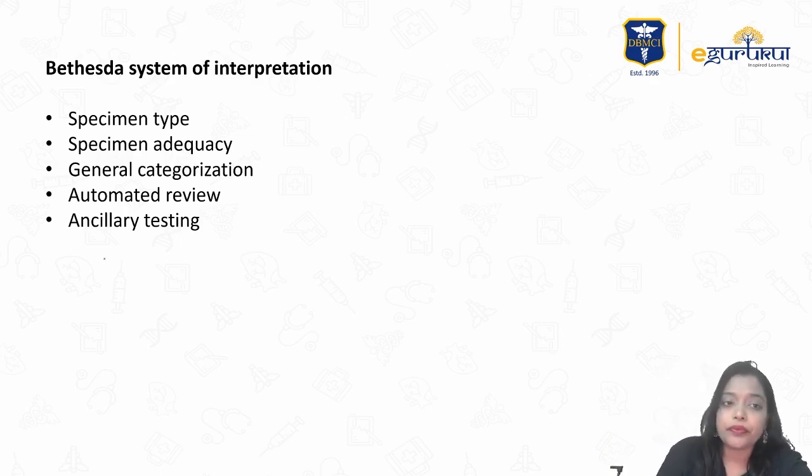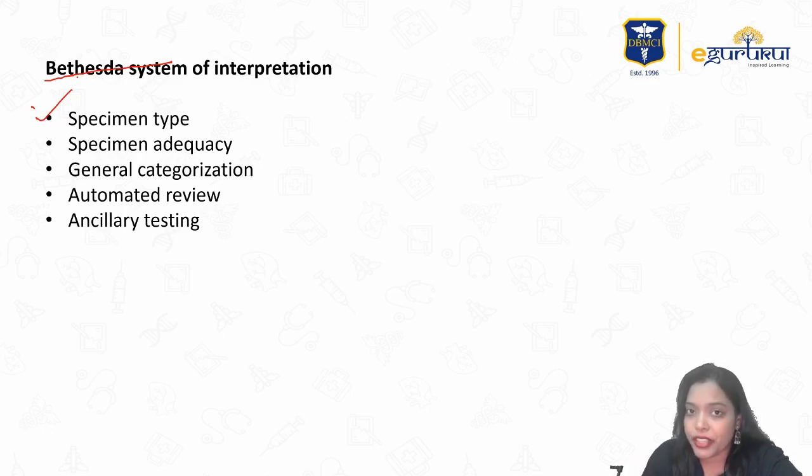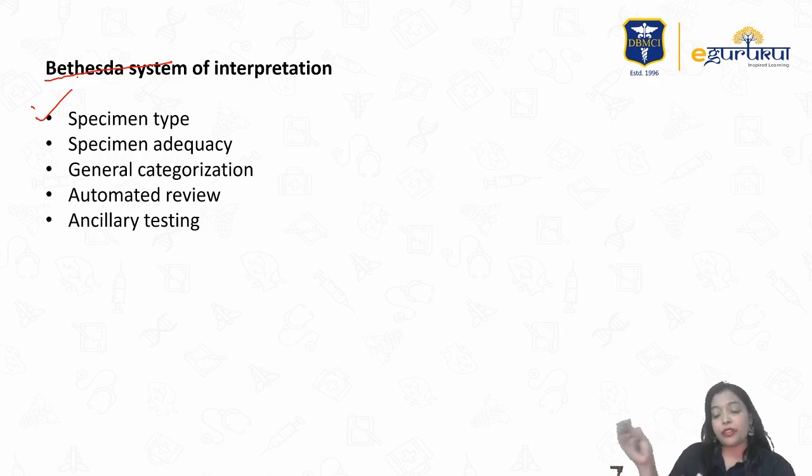Okay. So we mainly use the Bethesda system of interpretation, which categorizes your report into these parts. First, it gives you the specimen type, whether it is an LBC report, a liquid based cytology specimen, or a pap smear specimen. Pap smear, the problem is once you take the iris spatula and cytobrush, take the sample and put it on the smear, then you send it to the lab where it is air dried, stained.